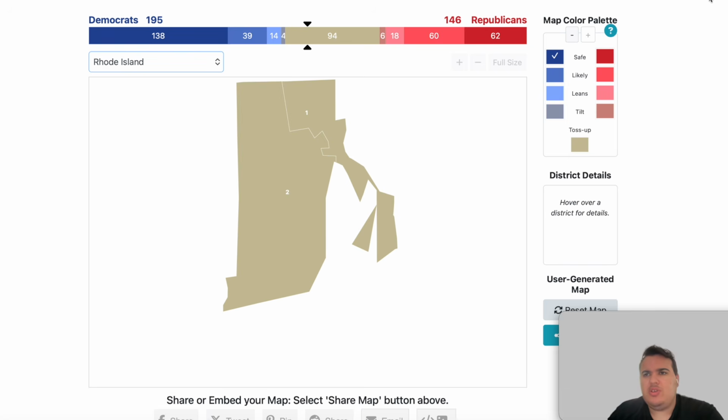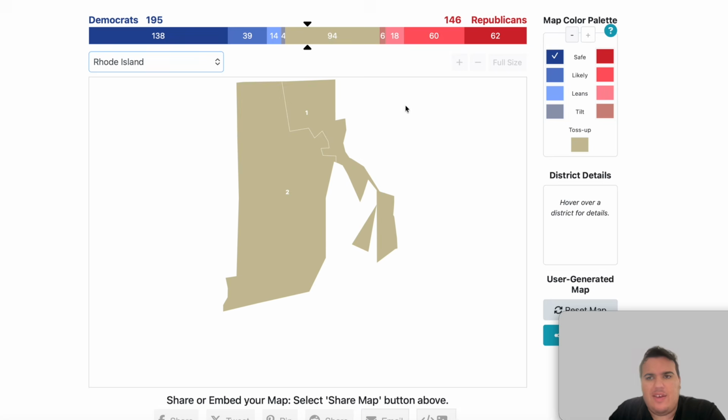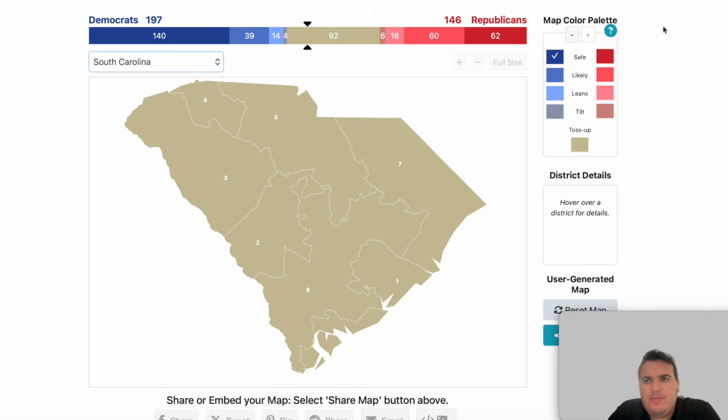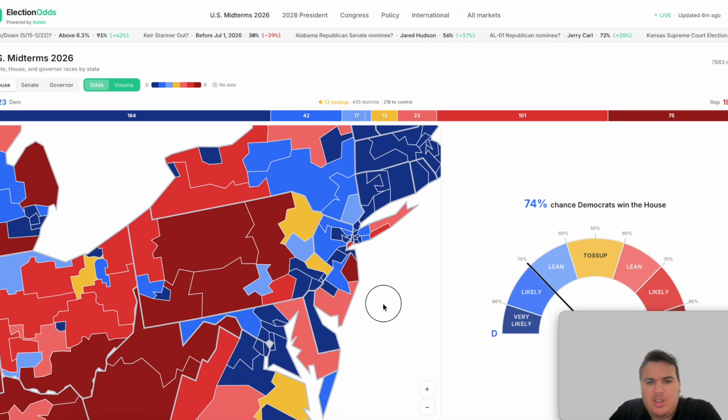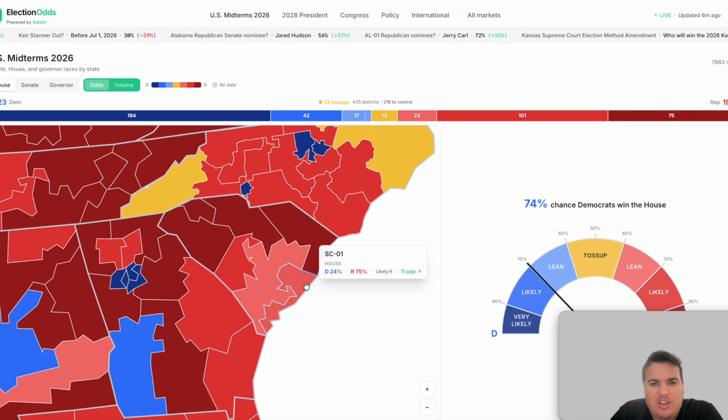Rhode Island, only 2 House districts in the state, both of which are listed up here as safe for the Democrats, so nice and easy on that one. South Carolina's map, I do believe, has either been redrawn or is in the process of getting redrawn. Yes, the Kalshi odds reflect that.